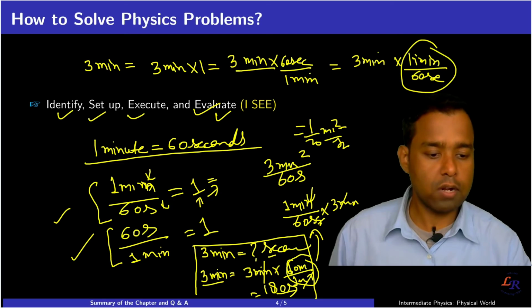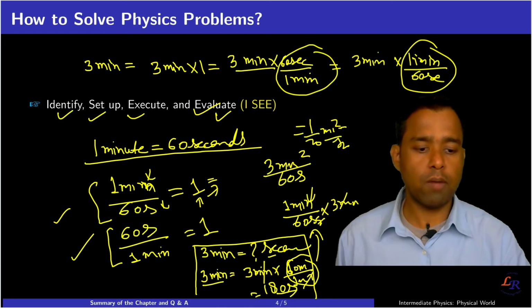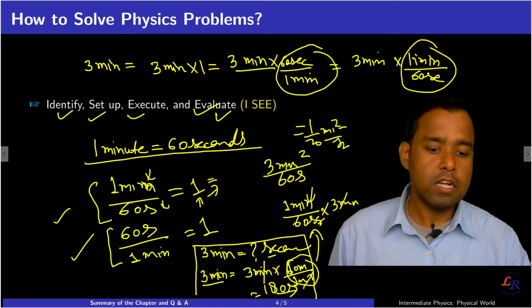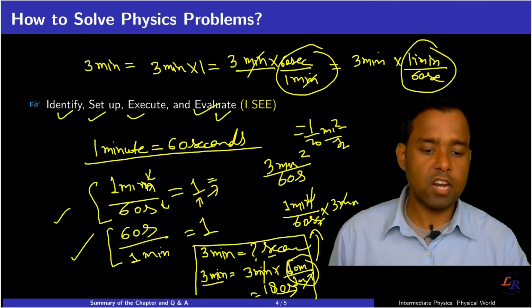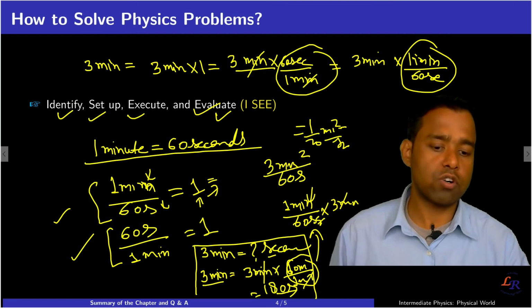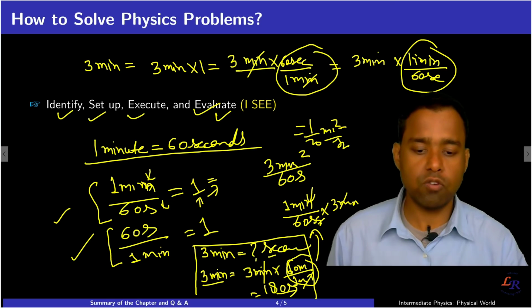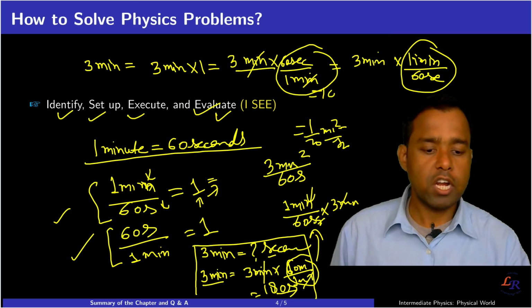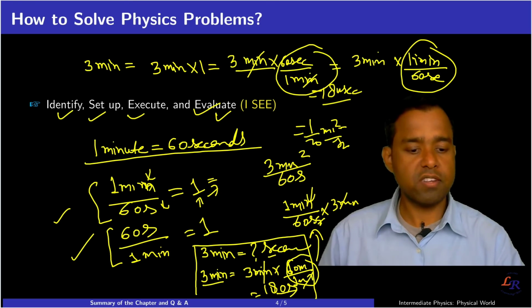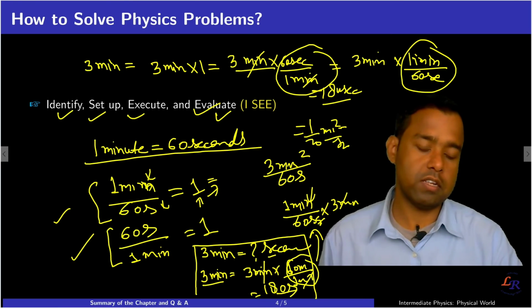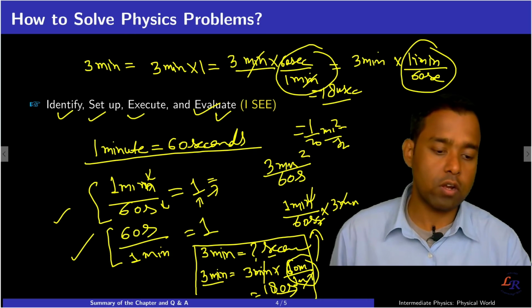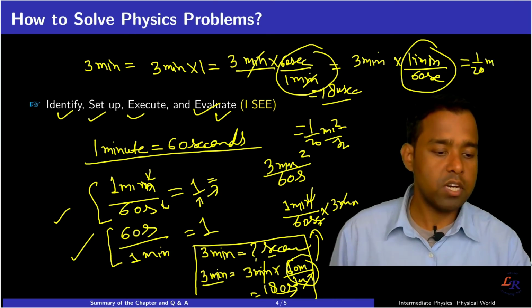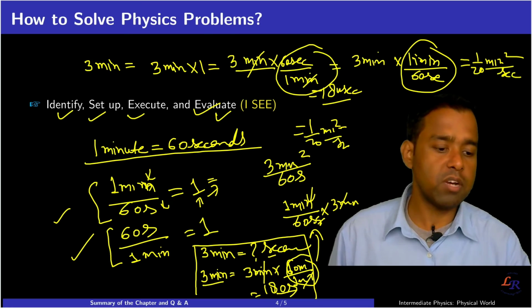Both numbers give 1, but which approach is right? I would write this approach, because I can cancel out the minutes and the unit comes out as seconds. I want to convert 3 minutes into seconds, so here we get 180 seconds, and that makes sense because it follows the conversion. But if I calculate the other way, I will get 1/20 minute squared by second. Does it make sense? No.